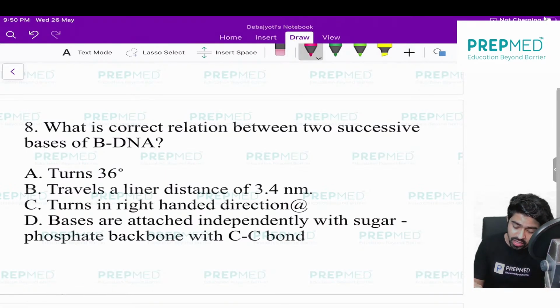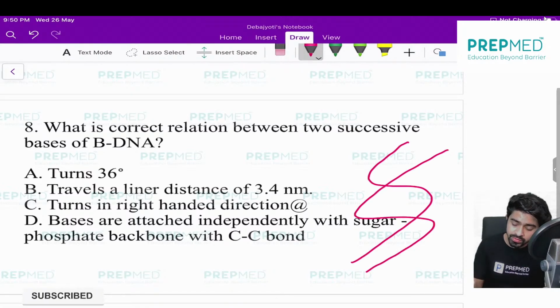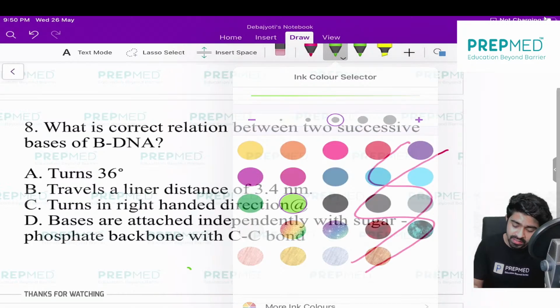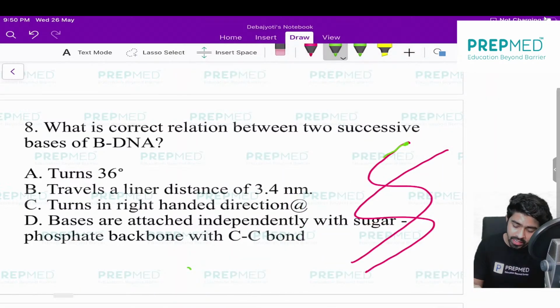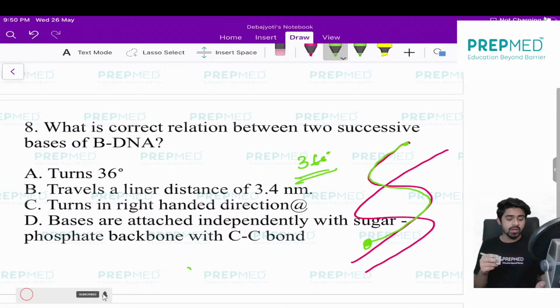If I draw a DNA in this way, whenever the DNA is starting its journey from this point and it is coming up to this, it is actually crossing 360 degrees, because it's a 3D structure. You can find it in this way. Just follow me on what I'm trying to tell.